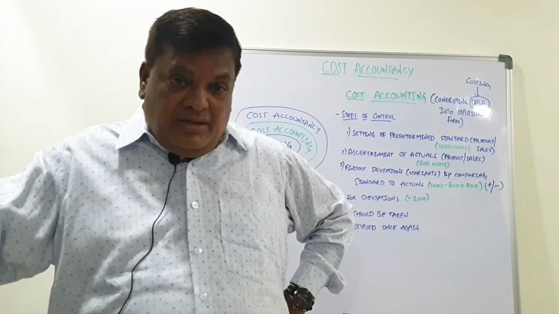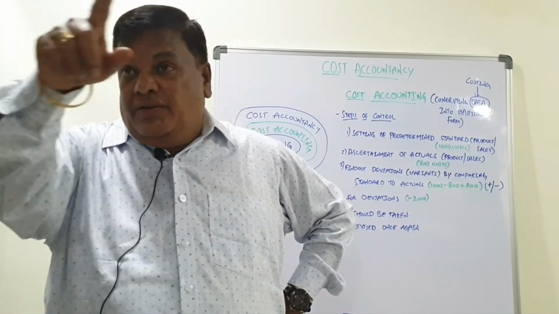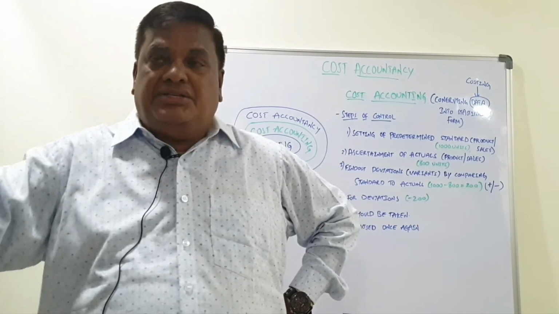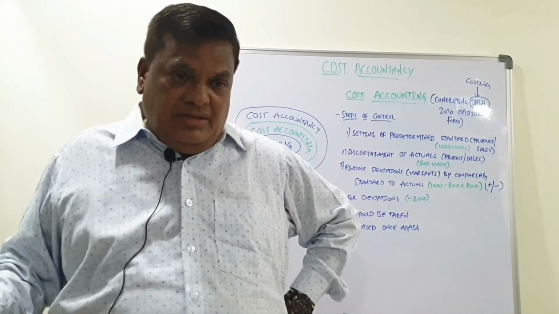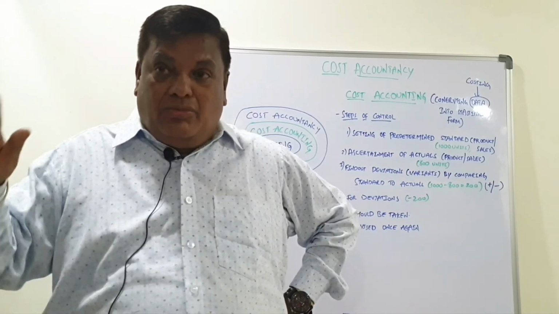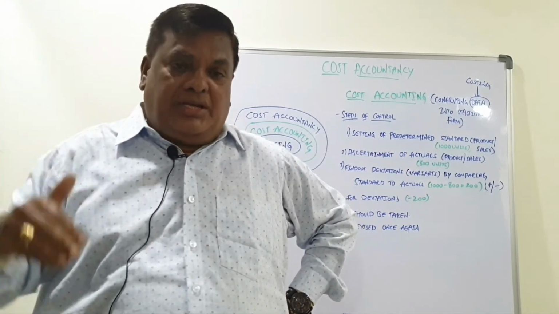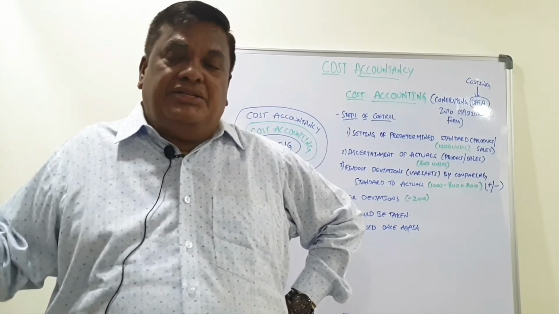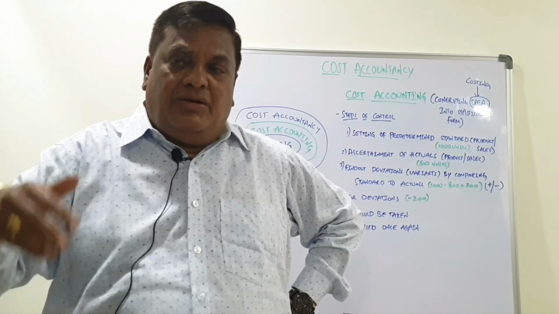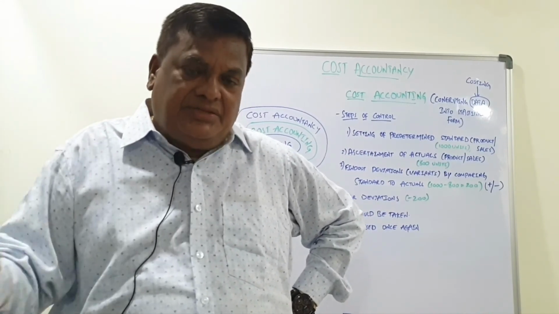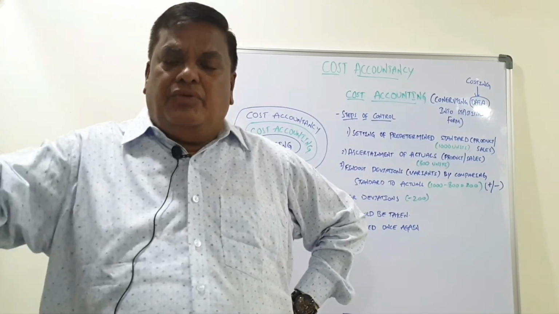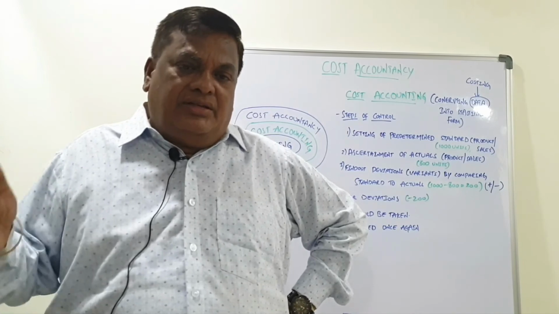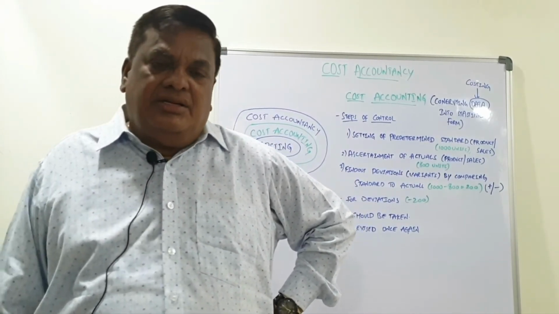More competition is there, more innovations are coming. That's why they will fix sales by region: south, north, east. Otherwise, district-wise also, such as Nizamabad district or Maharashtra. Throughout the country also they can do it. Where sales are more, no problem. Some centers will get more sales, some less. What is the reason for less? Competition is very high, the price is very low, new players have entered. That's why our product price should be reduced and our quality should be changed. This way they will take the proper steps, and in future the sales may increase. So you have to remember how in everything they take these steps. This is called cost control.